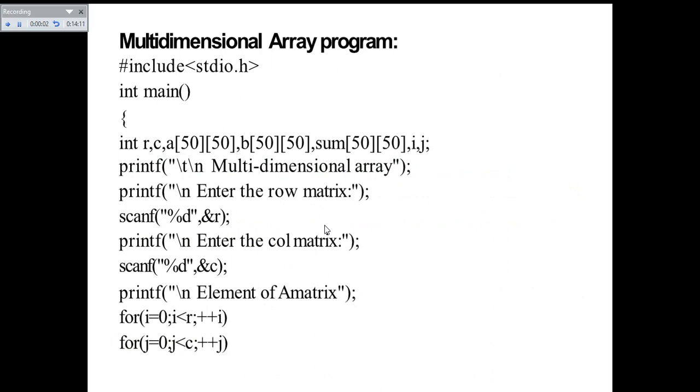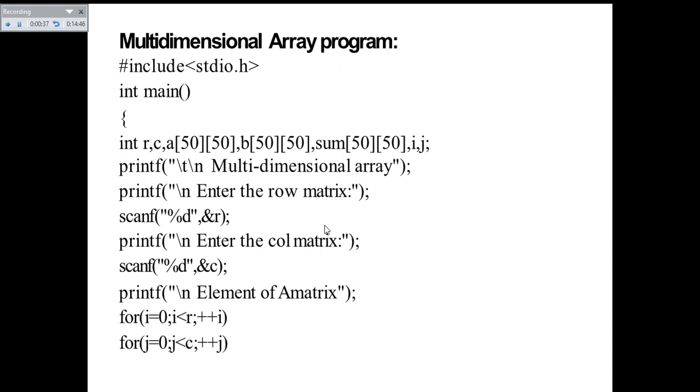And we have an example multi-dimensional array program using 2 dimensions. It is implemented as a matrix addition. In the main function, we have rows, columns, and one matrix that is array A of 50 by 50, and B matrix of 50 by 50, and another matrix sum of 50 by 50. So this program is going to compute the sum of the array elements that are stored in the form of matrices, and i comma j are being used for accessing the indexes i and j for the rows and columns correspondingly.